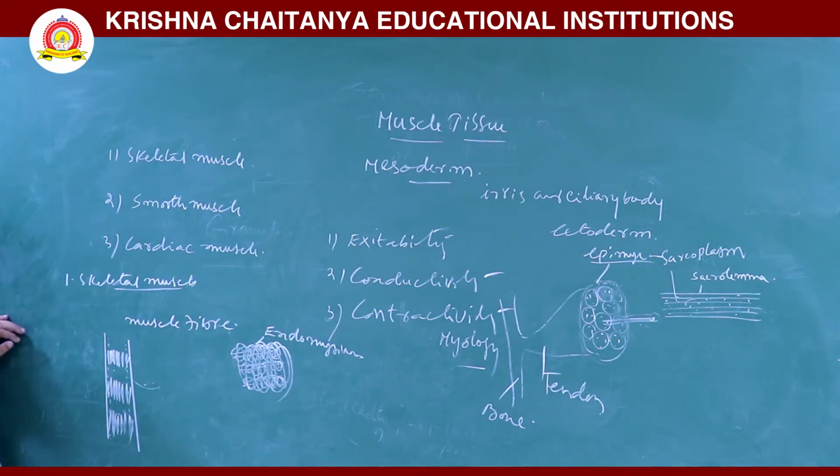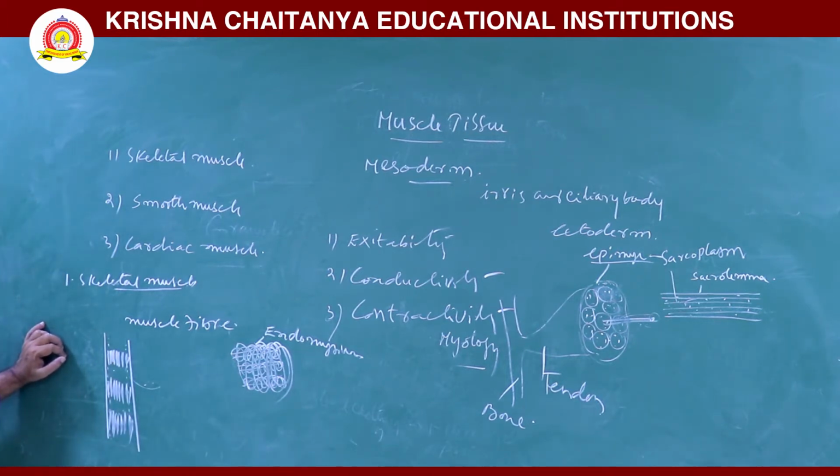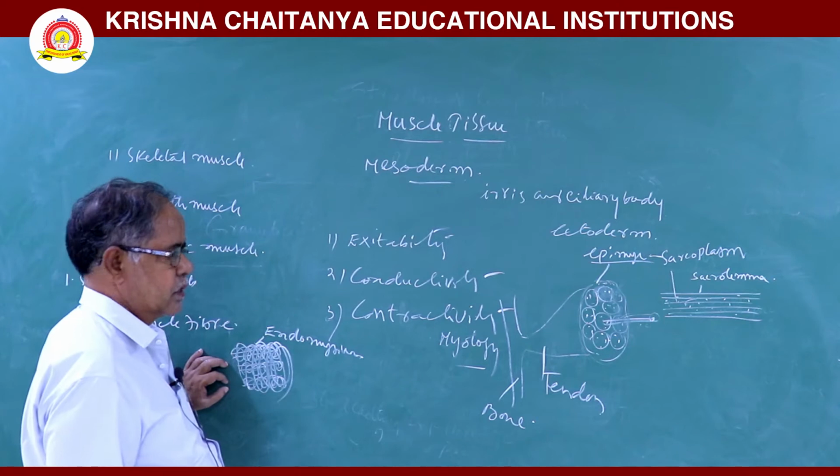So these are called striped muscles. They work under the control of the animal, so they are called voluntary muscles. Then next, these muscles are innervated by the somatic nervous system.